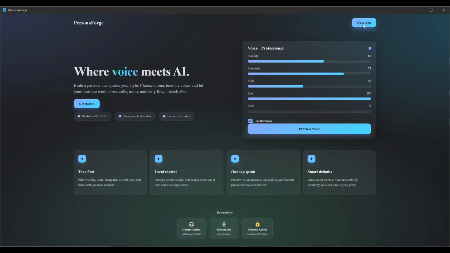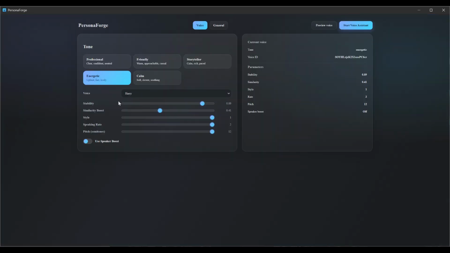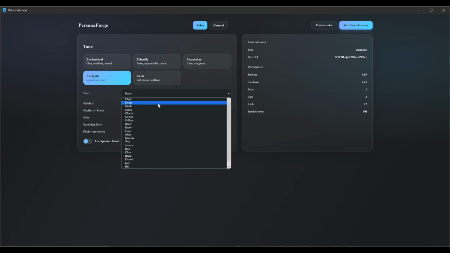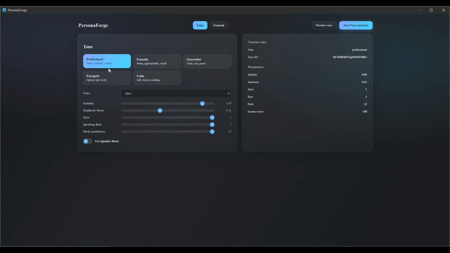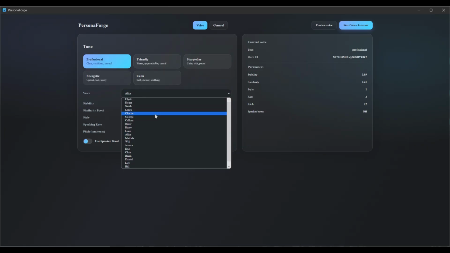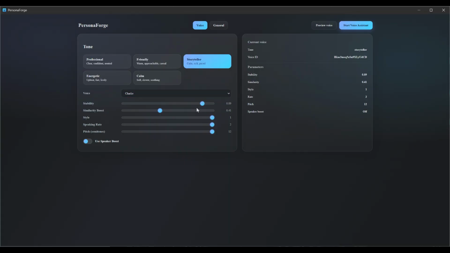The way you could run this application is you can either click on the open app or the get started. Once you click on that, you get to the voice selection menu. All of this that happens here is ElevenLabs. You can select from any of these different voices, if you would want it to sound like Alice in a professional manner, or if you would like it to sound like Charlie in a storyteller manner, where you would like to make sure that Charlie speaks a bit slower than usual and things like that. All of that gets taken care of by ElevenLabs.